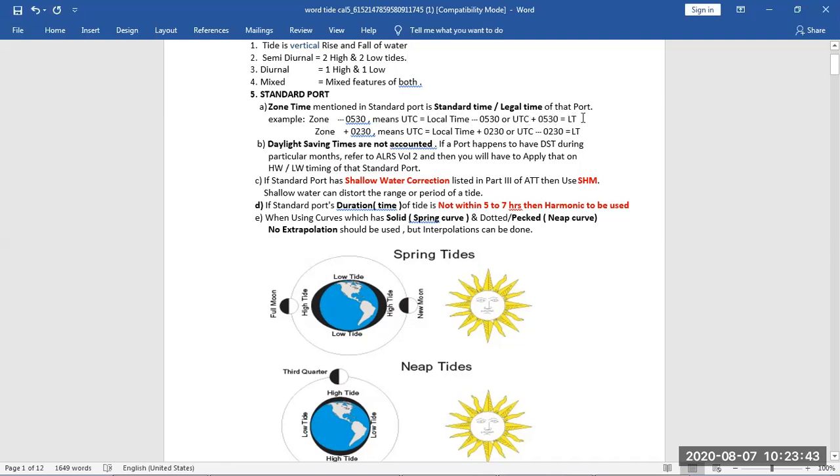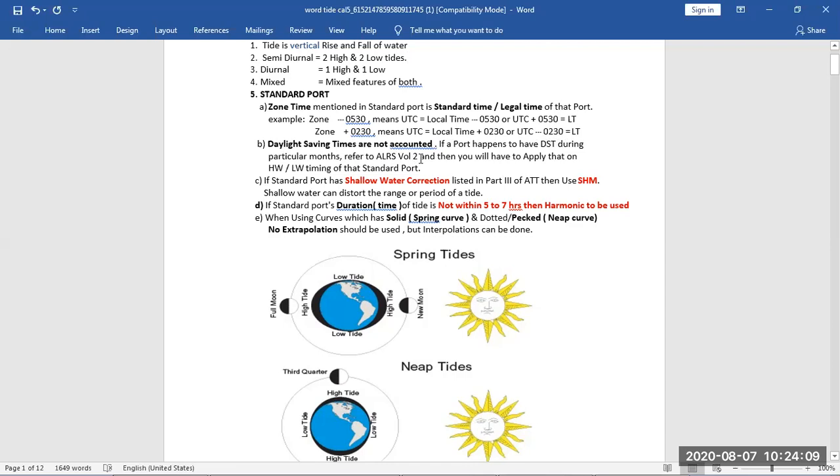So that is our local time. So in your tide tables, it will be given minus 0530. That is local time minus 0530 you will reach to UTC. So that's like that opposite sign will be given in the tide table. Same for plus 0230 is somewhere in US. So that is UTC minus 0230.